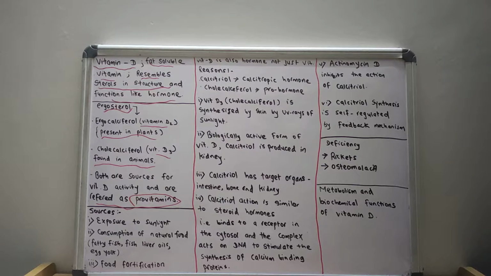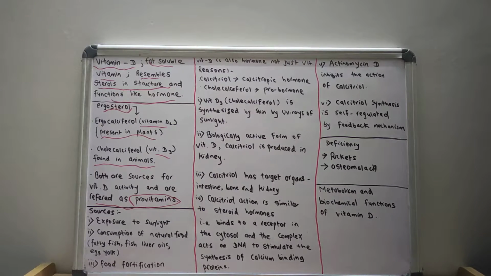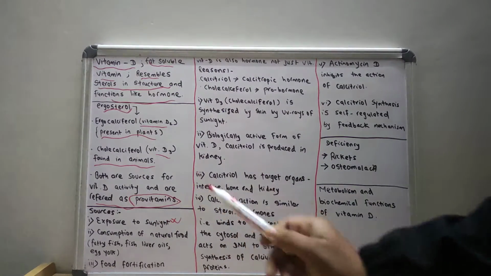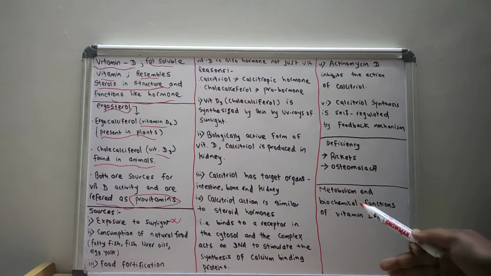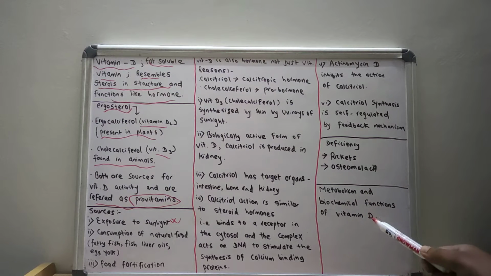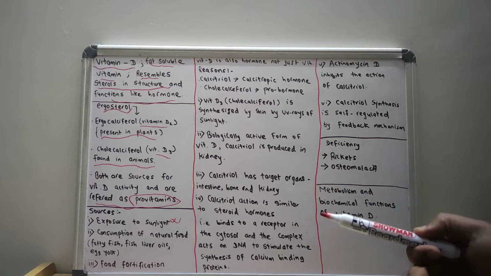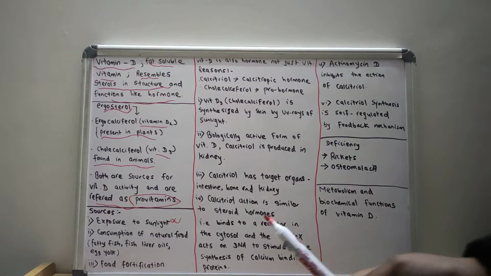So what are the various sources of vitamin D? The various sources from which vitamin D can be obtained: one is exposure to sunlight. How we get vitamin D from sunlight, I will tell you in detail with metabolism and biochemical functions of vitamin D in a separate video.